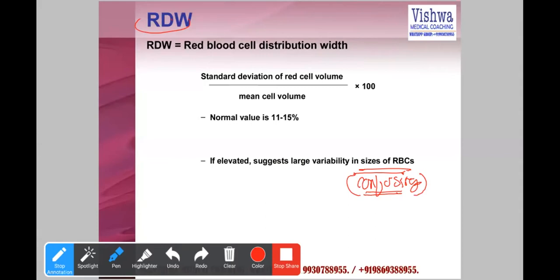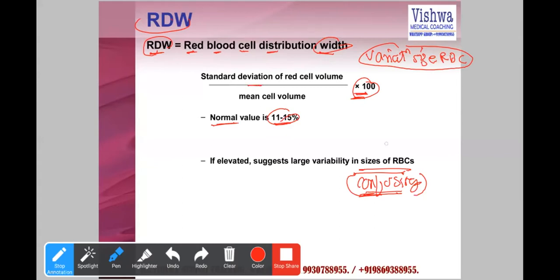this is something which is not understood. This is something which is different than what you already know. Now, remember RDW stands for red blood cell distribution width. That means it is a variation in the size of the RBCs. Now, remember, normally also RBCs vary in size. Of course, normal value is about 11 to 15%. That is what is a variation, standard deviation.